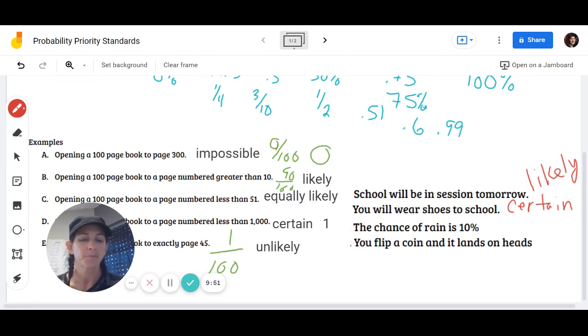All right. The chance of rain is 10%. Is it impossible that it's going to rain? Is it unlikely that it's going to rain? Is it as likely as not? Is it likely? Is it certain? Well, a 10% chance of rain is pretty small. That means there's a 90% chance that it's not going to rain, which means that this is unlikely to occur.